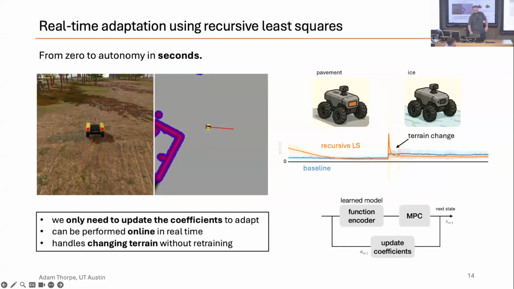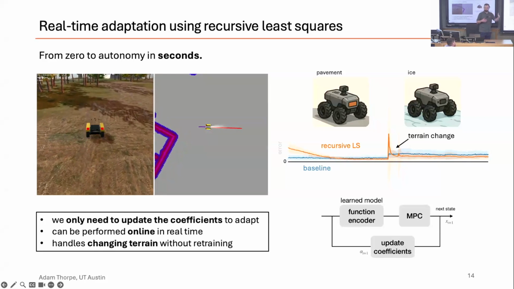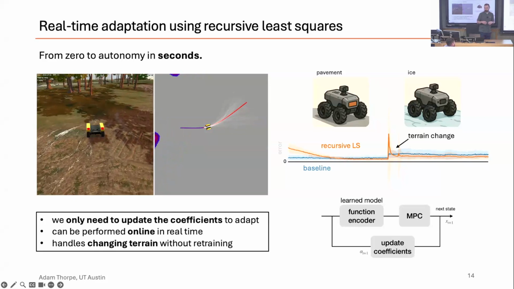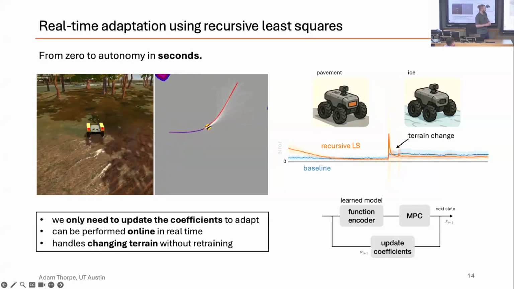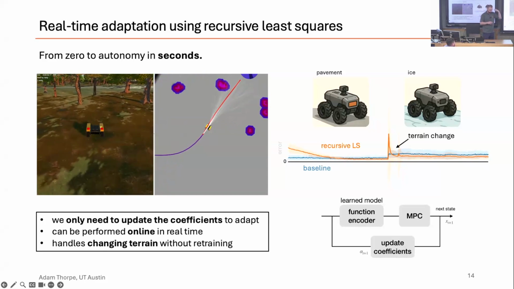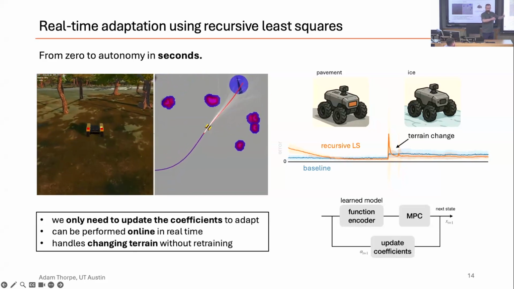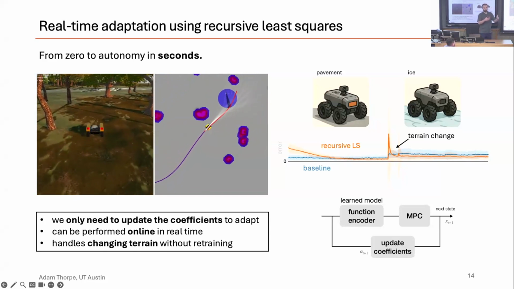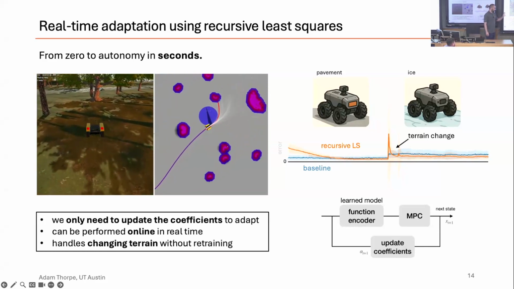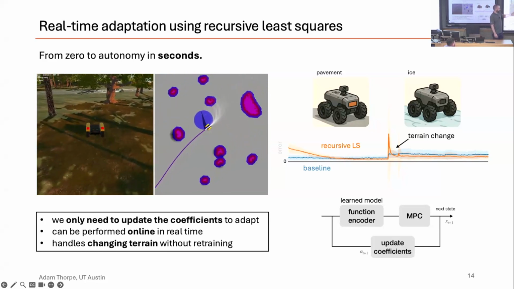Okay, so looking ahead in ongoing work, we're enabling real-time adaptation. So we're looking to estimate the coefficients via recursive least squares. What I showed before uses least squares, but that assumes that you have some set of data that you can use to compute the coefficients. So to enable real online adaptation, we need to be able to estimate those coefficients as we go in response to new data.